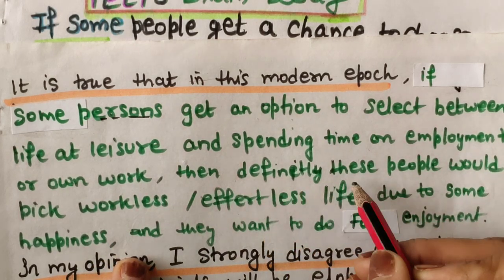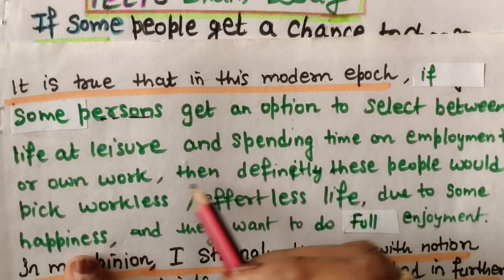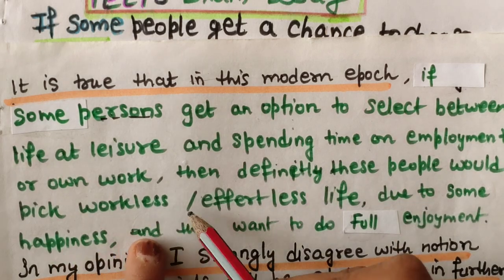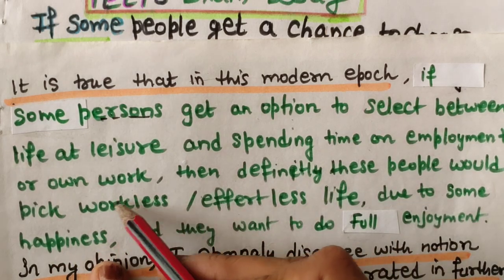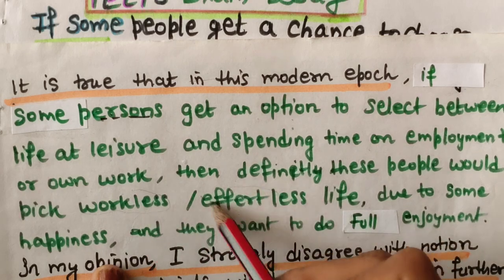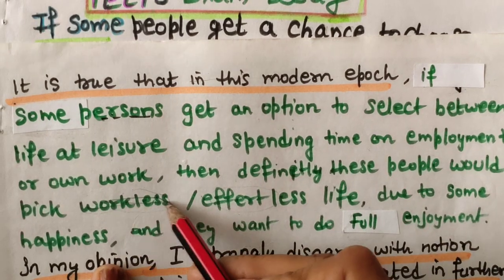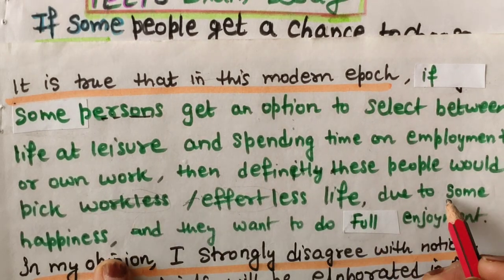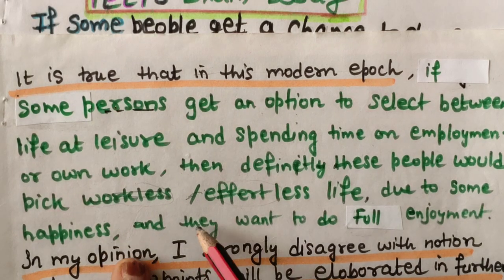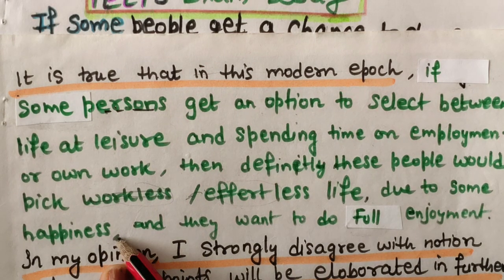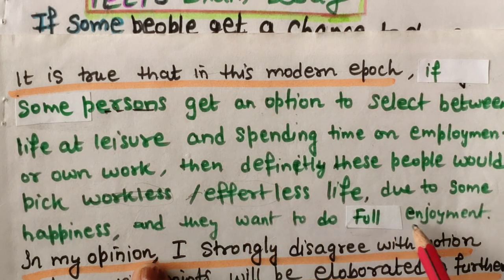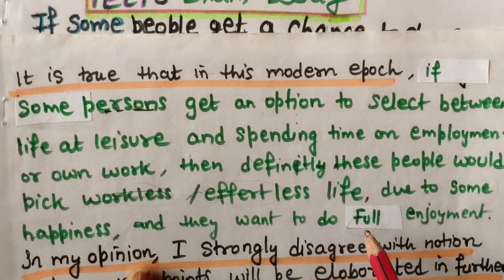Only one thing you have to write, either workless or effortless. So workless we will cut, only effortless life, due to some happiness, I have given a reason also, and they want to do full enjoyment in life, you can write this.